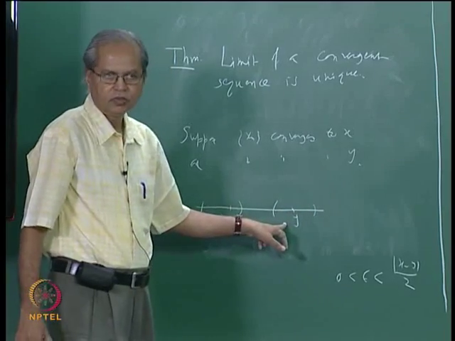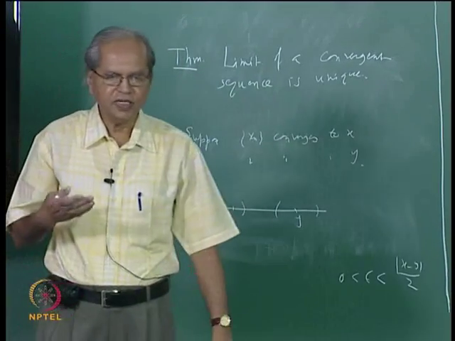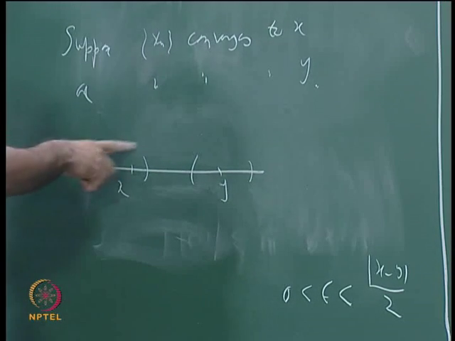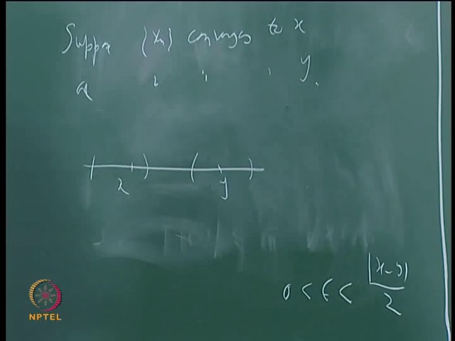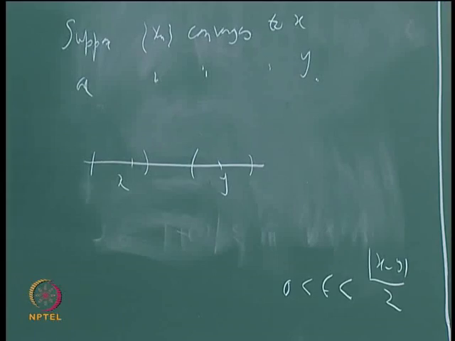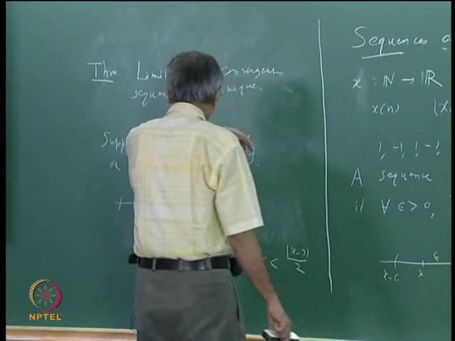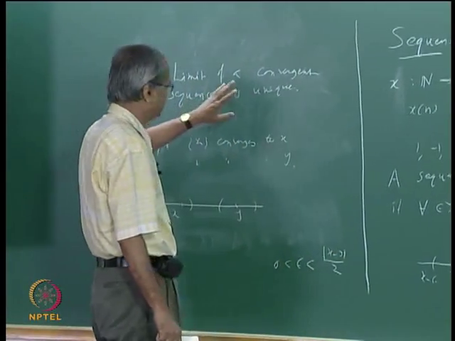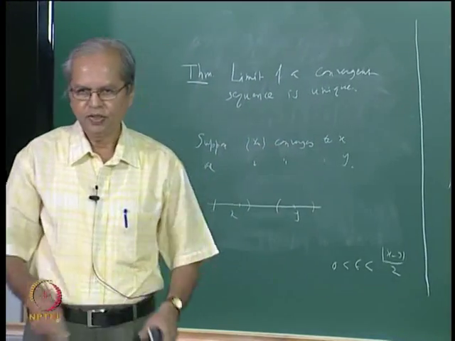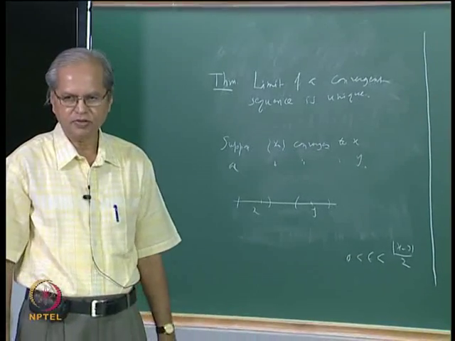But you can always find n which is bigger than or equal to both n1 and n2. Then for that n, xn should lie here also and here also. That is not possible. So that shows that a sequence may or may not converge, but it certainly cannot converge to more than one number. Whenever it converges, its limit is unique.